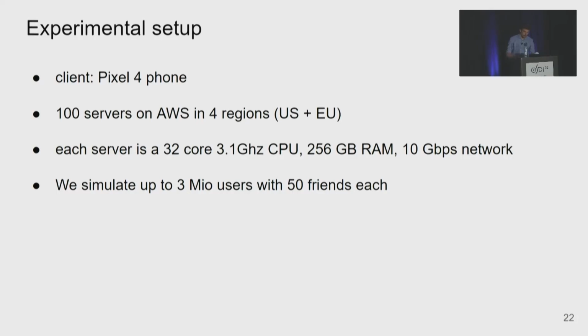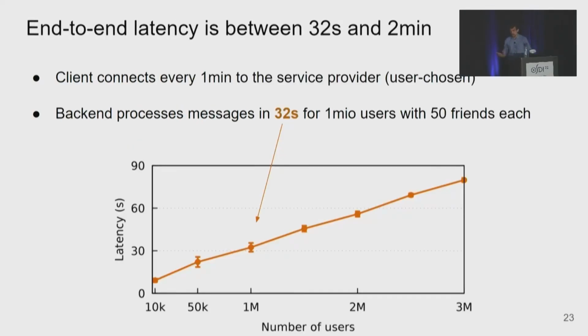So first, about the latency. The end-to-end latency of the system is between 32 seconds and 2 minutes from the user's perspective. It has 2 components. First, it's how often the client decides to connect to the service provider. And here in this example, it's 1 minute, but this is chosen by the user. And then the backend processes messages in 32 seconds for 1 million users or 80 seconds for 3 million users.